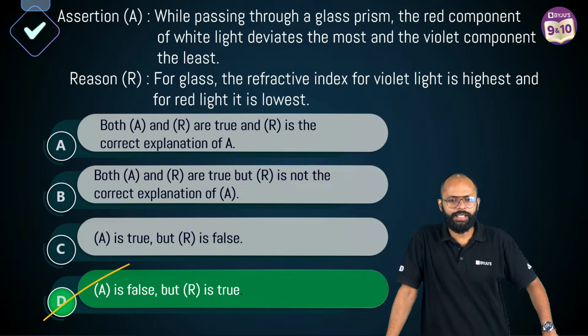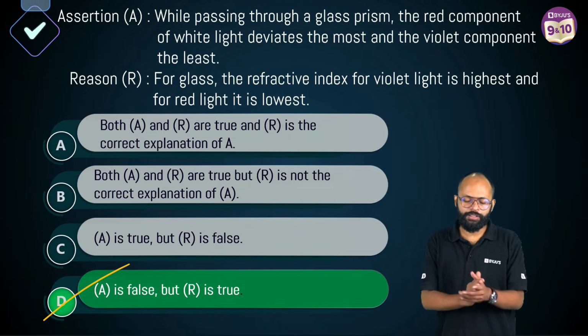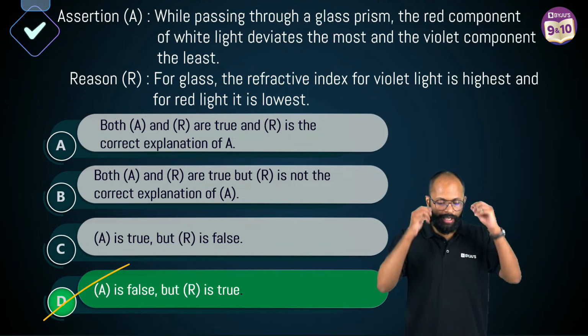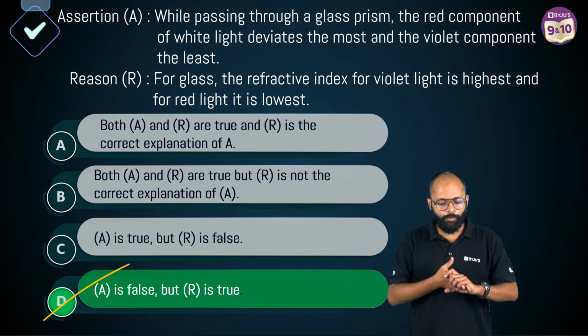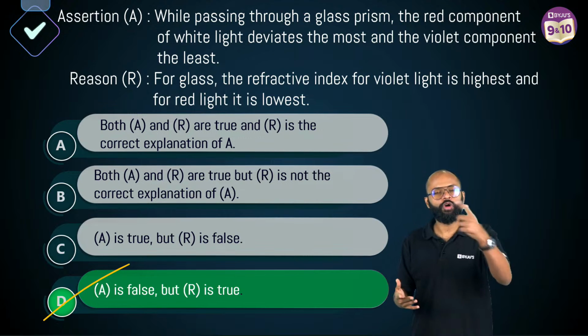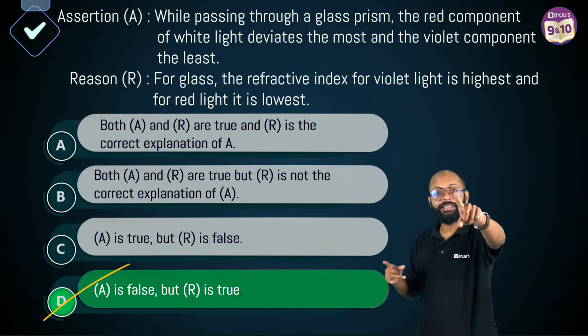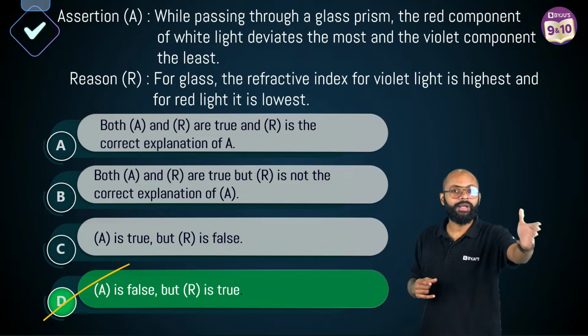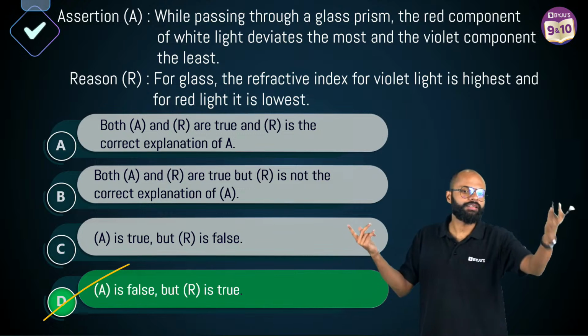Voice is too low. नहीं यार. Shivam, see, बच्चा listen to me. Listen. I'm saying assertion says that red component deviates the most. No, the color which bends the most is violet. Red bends the least, scatters the least. Violet bends the most, scatters the most. याद रख लो इसको, है ना?